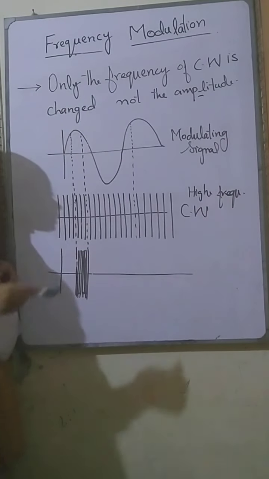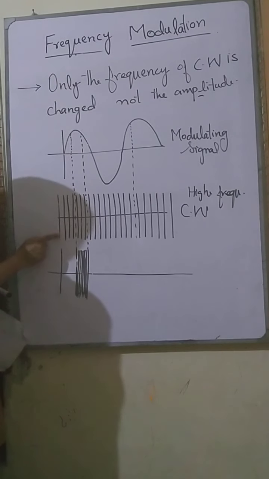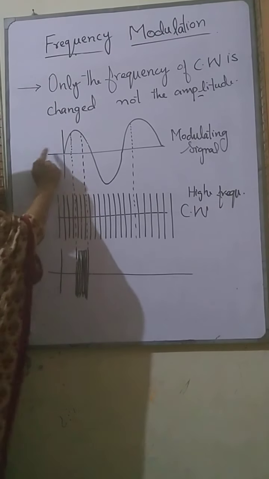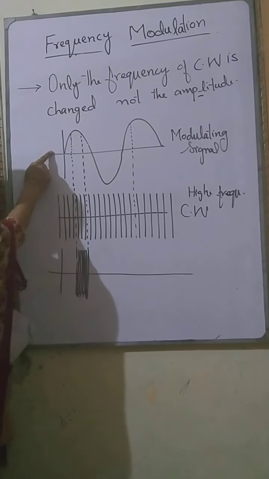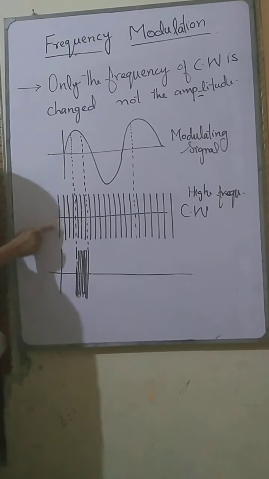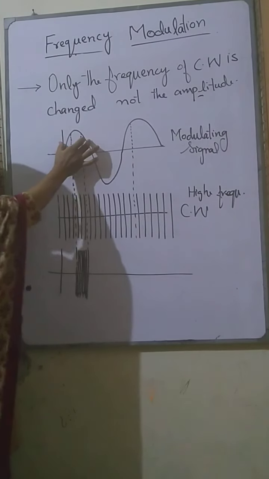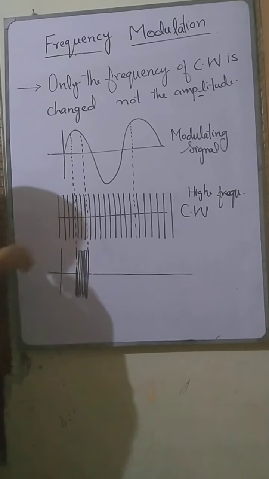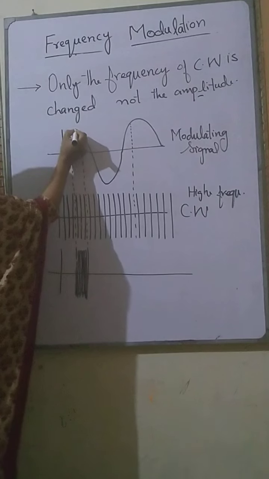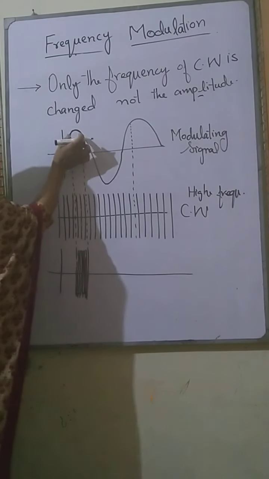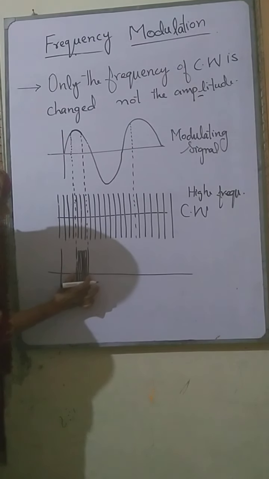In frequency modulation, only the frequency of the carrier wave will be changed, not the amplitude. If this is the modulating signal which is going to modulate, and this is the high frequency signal carrier wave, and when this signal is modulated on this, we can see this is the highest amplitude. In this portion, the frequency of the carrier wave will be very high.